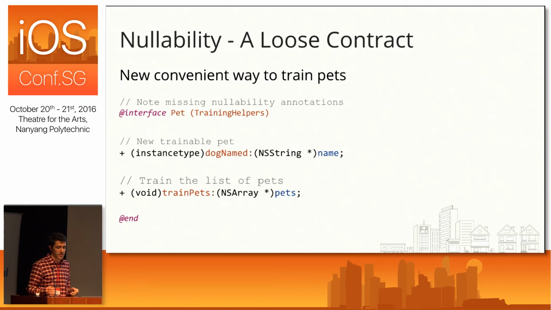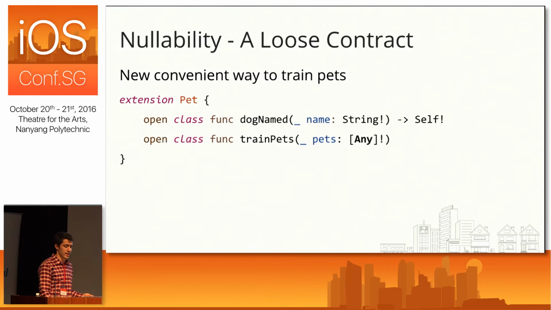All right, so now I want to talk about a slightly different nullability issue that we encountered while converting the Yelp app to Swift 3. And to do that, I've made this pet interface where I've added some new helpers for training pets. And so the first is this dog name method that returns a new trainable pet. And we have this train pets method that takes an array of pets, and that method just loops through the array and calls train on each of the pets. Pretty simple. Now note here that I haven't added any nullability annotations. So this suffers from the same problem we started out with our pet class. We have implicitly unwrapped optionals everywhere, and we have our array of any.